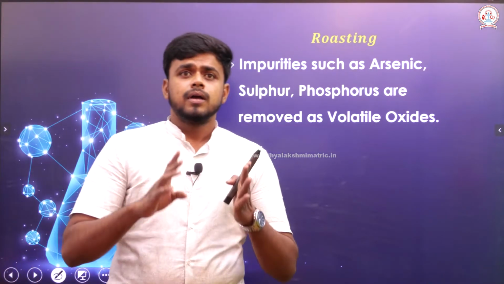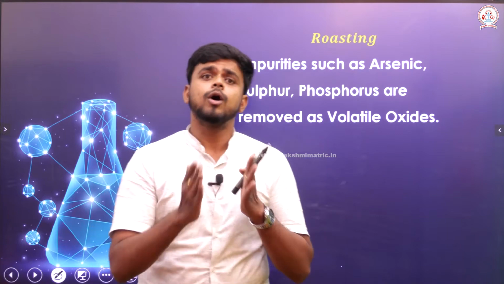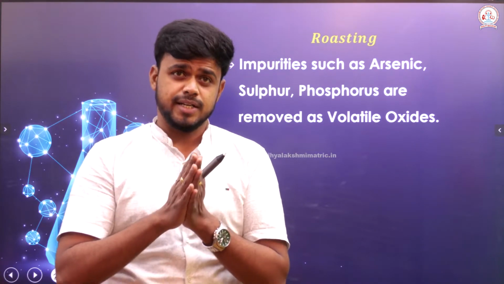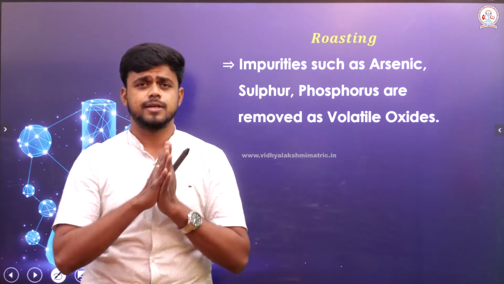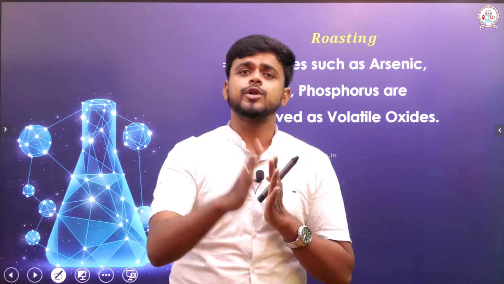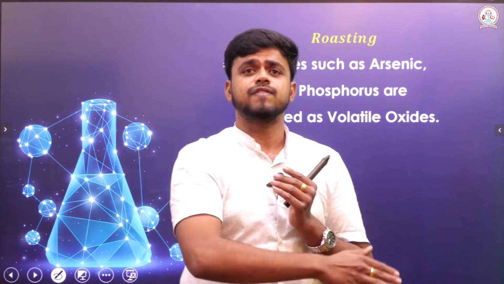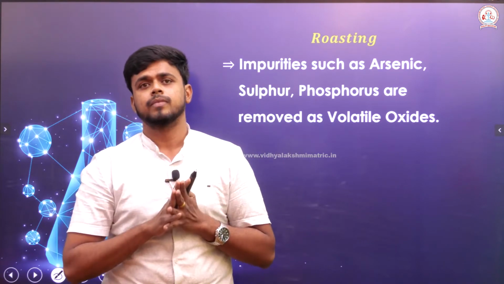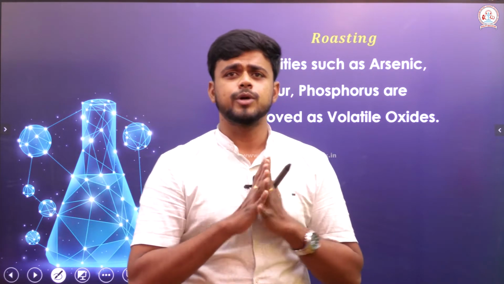Okay. So, in ore, you will find the metal of interest along with impurity, sir. You have told that during roasting, the metal sulfide will be converted into metal oxide. Then what will happen with the impurity?